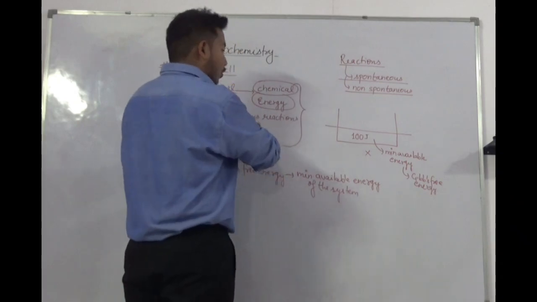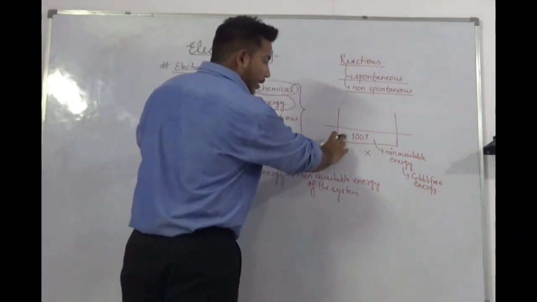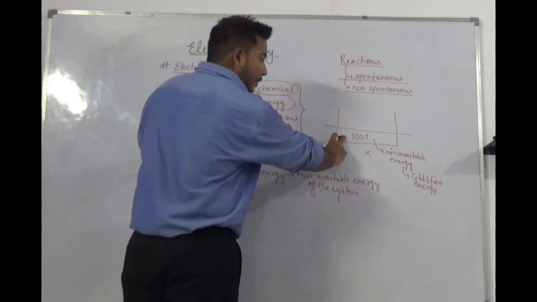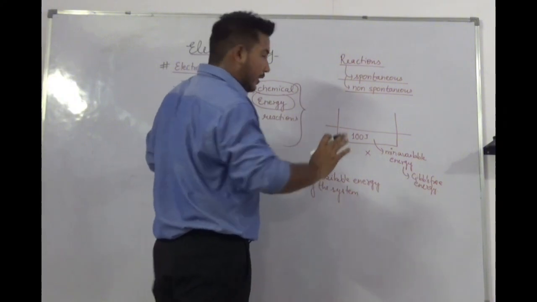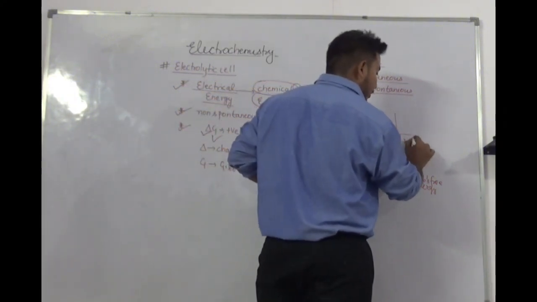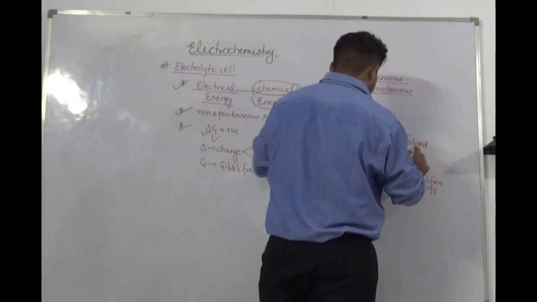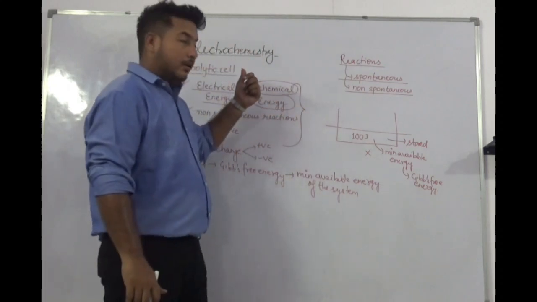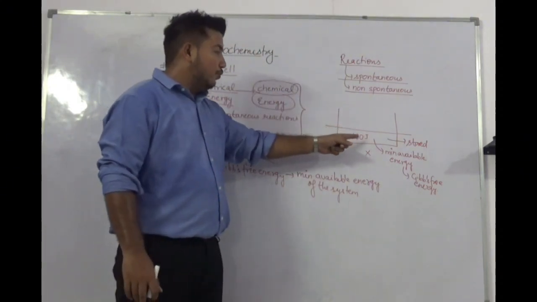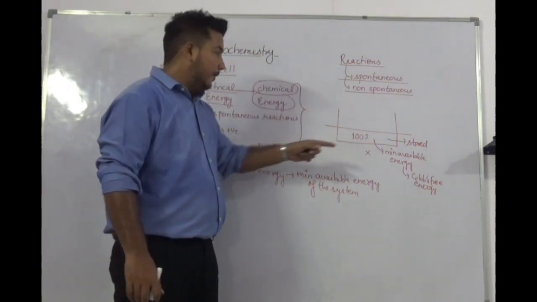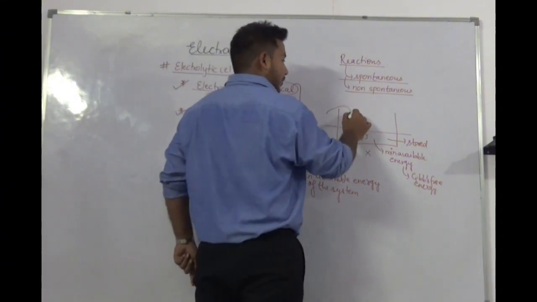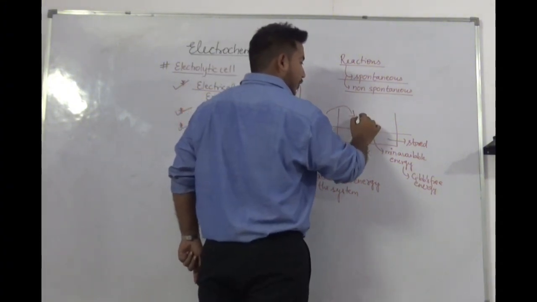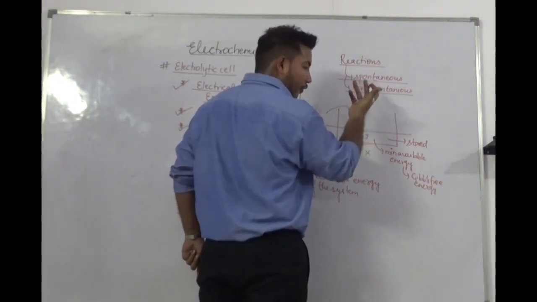That means it is not going to use its own minimum available energy. If this amount of energy is not used, that means it will remain stored. So the electrolytic cell is not going to use its own minimum available energy, and is taking energy from the electrical source in the form of electric current.